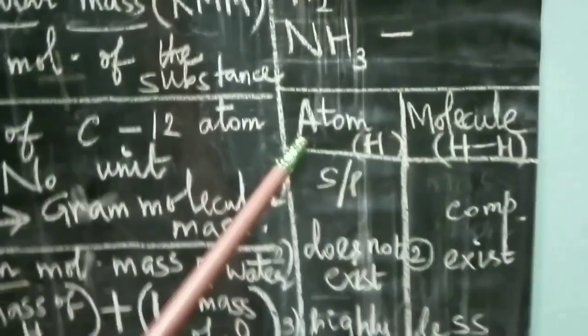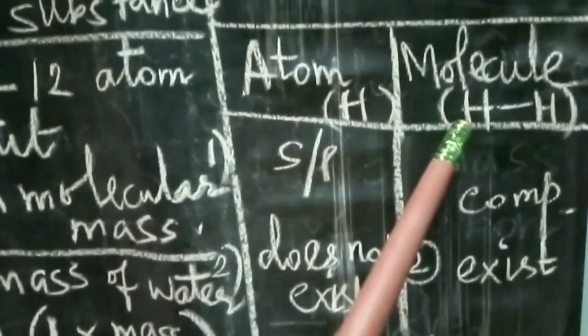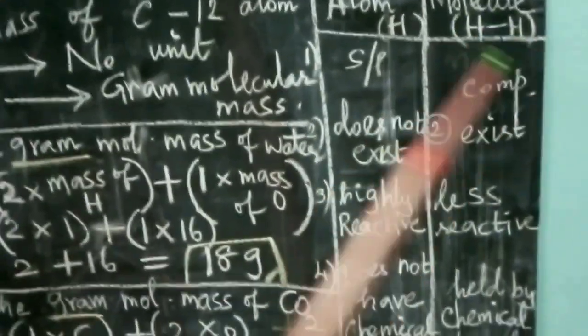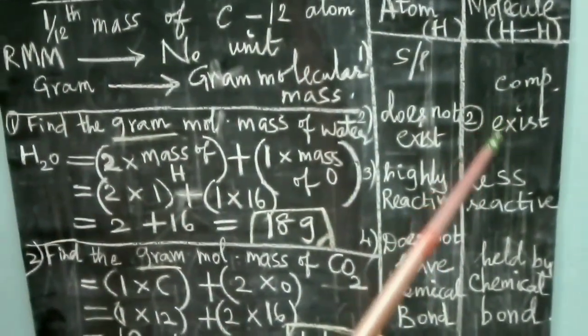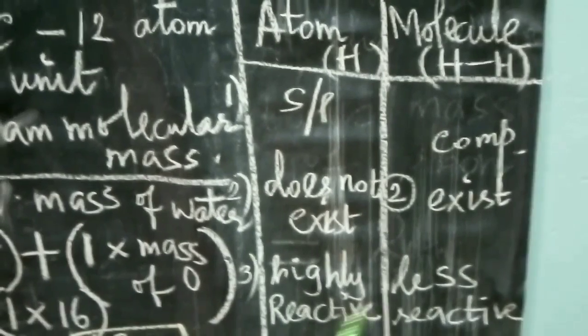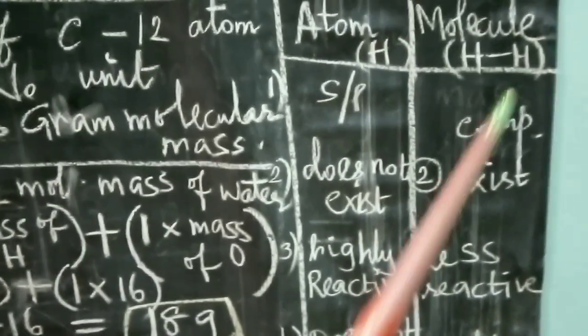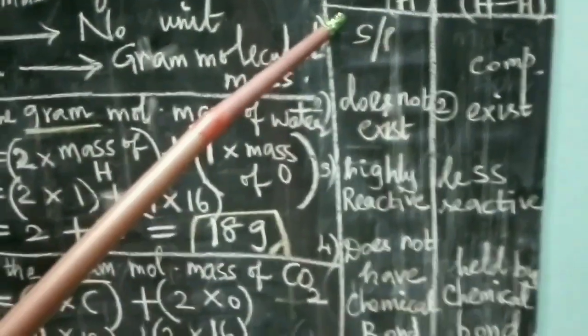Then you come to the next topic, that is, what are the differences between atom and molecule. Atom means only one hydrogen. Molecule means more than one atom. Here you already know that the atom is the smallest particle of an element. Here it is the smallest particle of a compound. An atom does not exist freely because it is combined with other atoms. But a molecule can exist freely. And here the atom is highly reactive and the molecule is much less reactive. Atoms do not have a chemical bond, but the molecule contains a chemical bond. These are the four differences between atom and molecule.